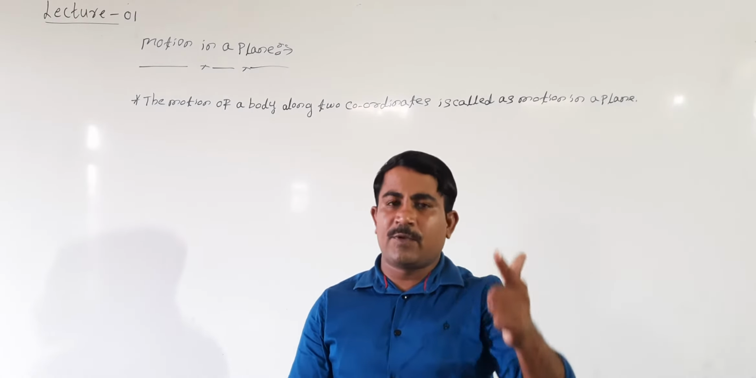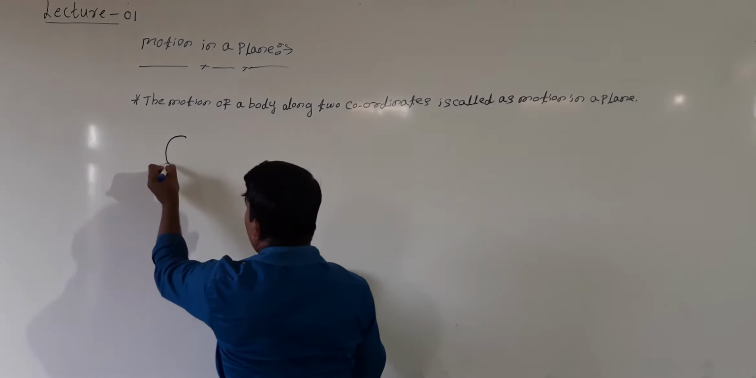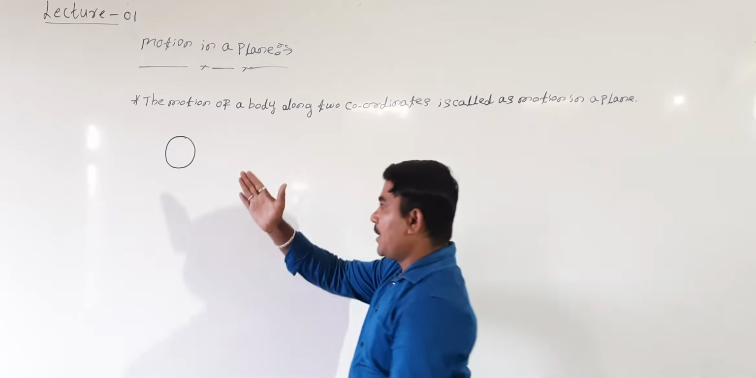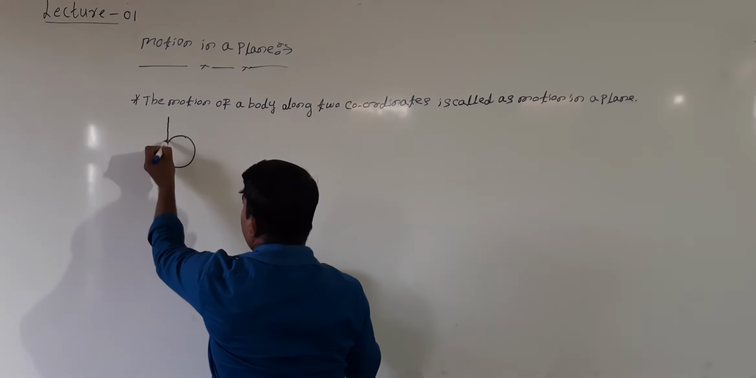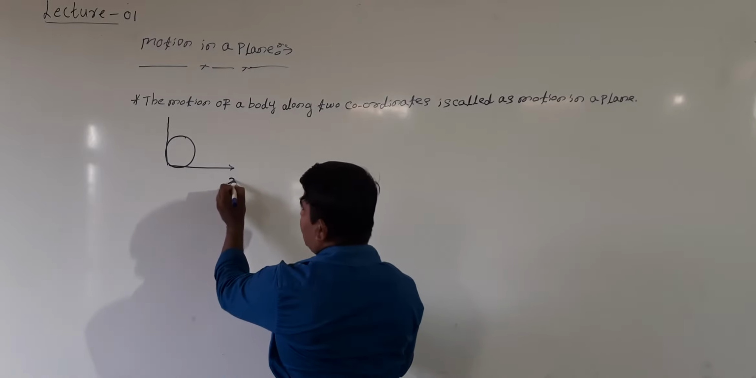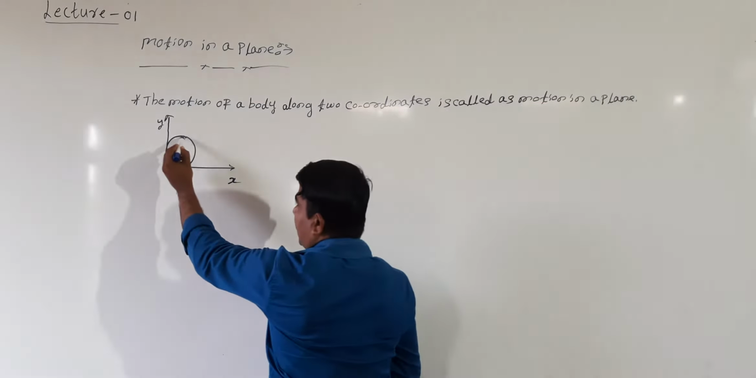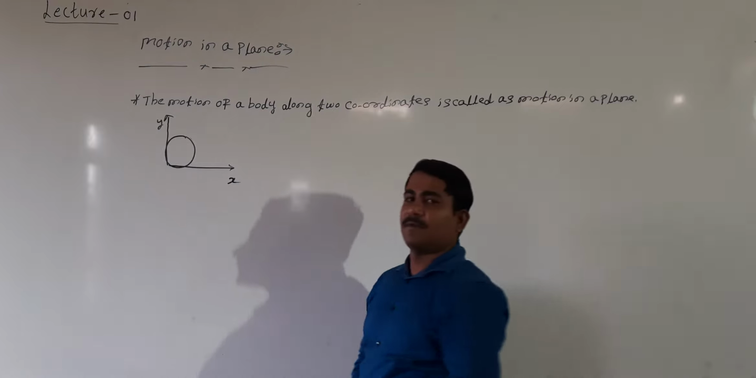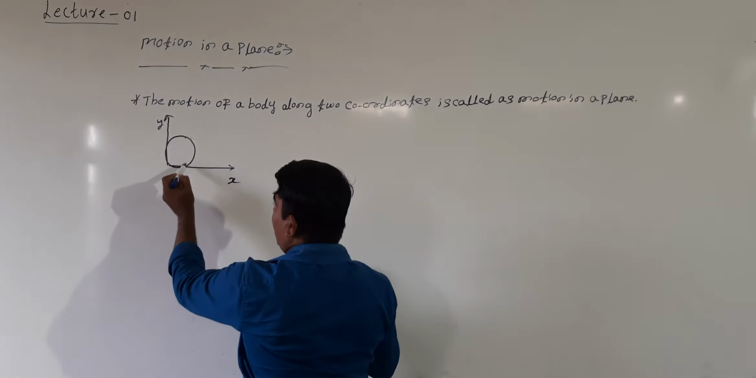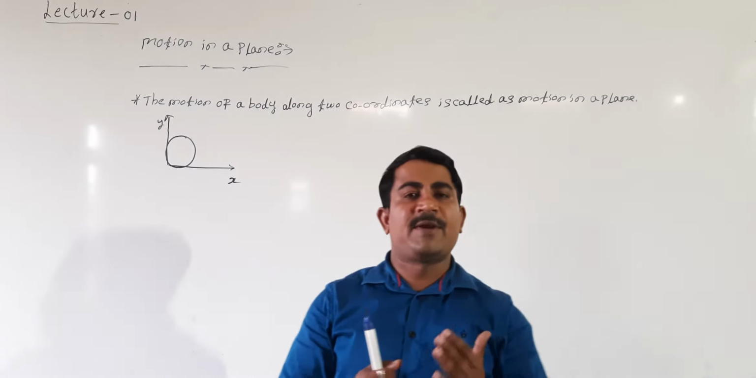Let us take a body. The body is moving along a circular path. See here, let us take this is a particle. This particle is moving along a circular path. In what direction is the object moving? In this plane, this is the y-axis and this is the x-axis. Now here students, what happened? The object is moving in a circular path along the x-axis side and y-axis side. This we are calling two-dimensional motion.